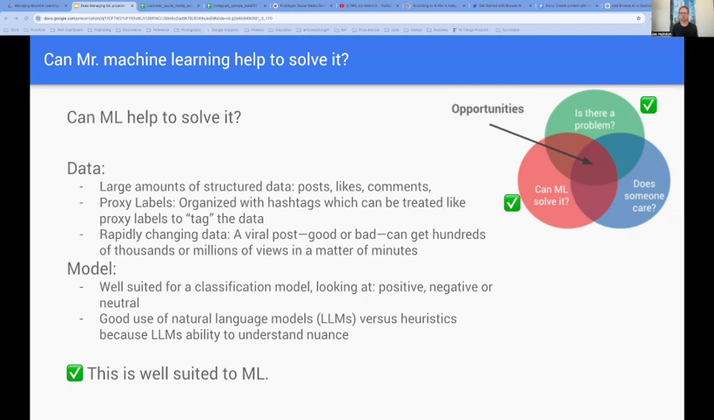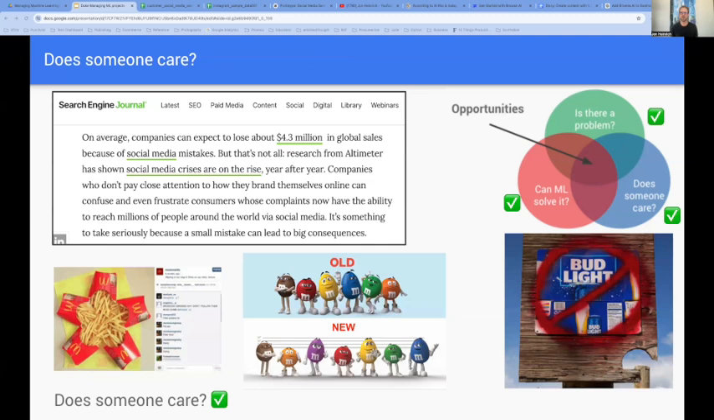So let's first think about the data. We have a large amount of structured data, and there's too much volume for a human to monitor. So in short, yes, this is well suited for machine learning. Check. Finally, does someone care? We've certainly seen brands like these at the center of controversy, so the consumers definitely care. And if consumers care, executives care even more. This article cites a study that suggests companies can expect to lose millions due to social media gaffes. So yes, someone cares. Check.